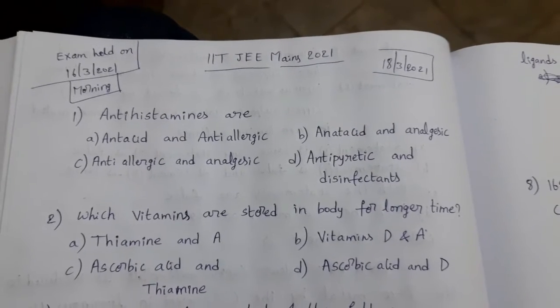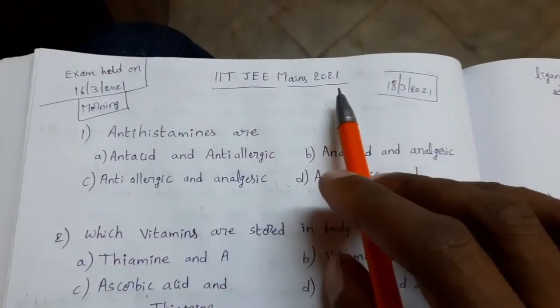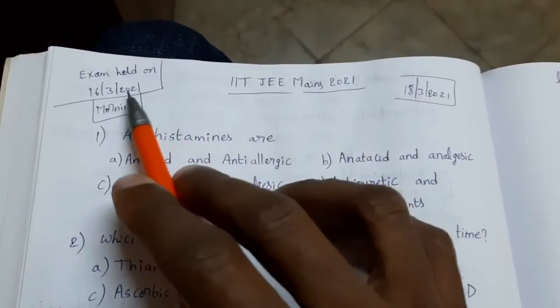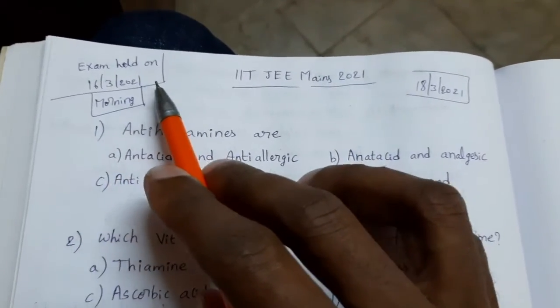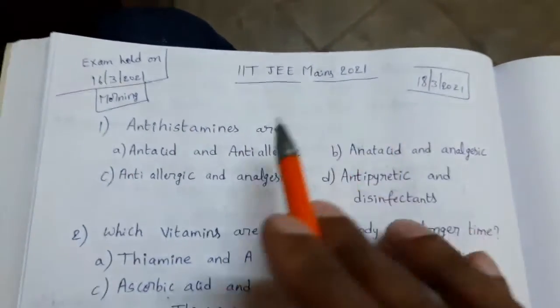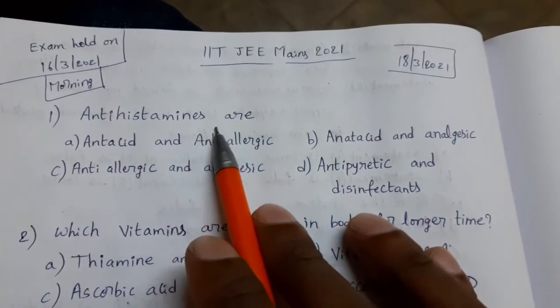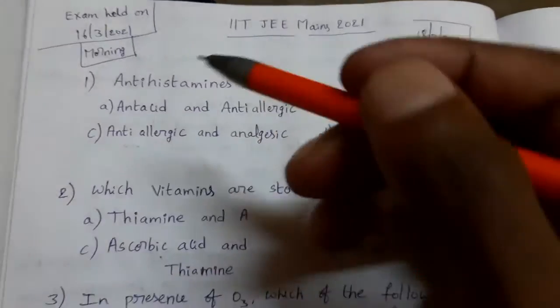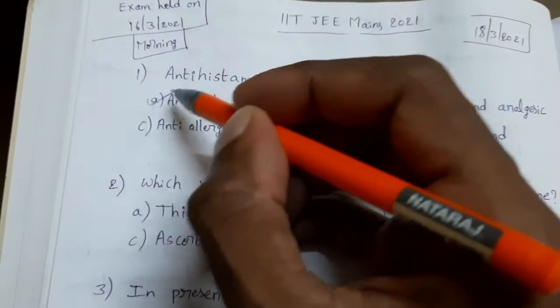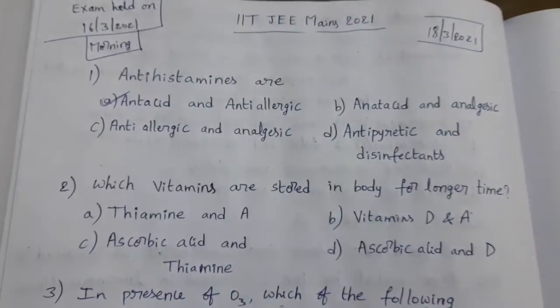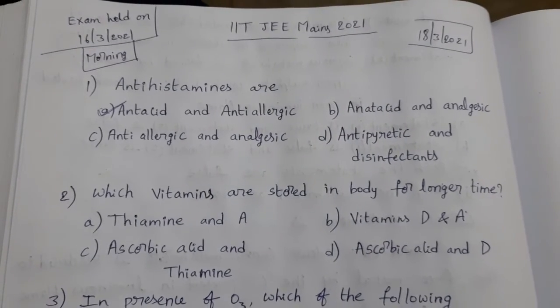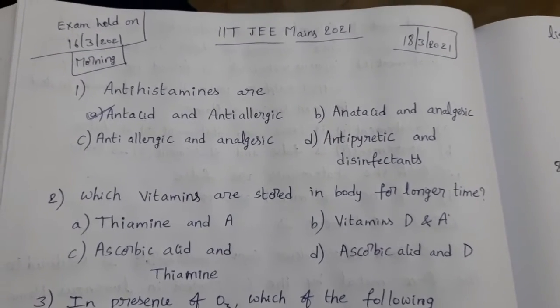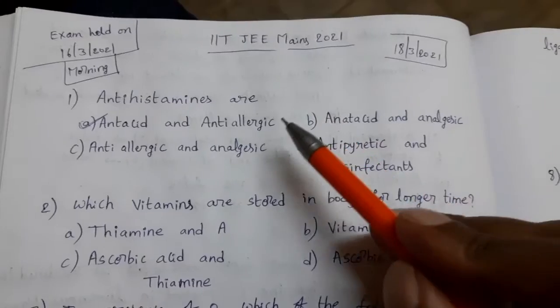Now see the answers for IIT JEE Mains 2021 exam held on 16th March morning session. Say this: antihistamines are antacid and anti-allergic drugs. Option A is the answer.